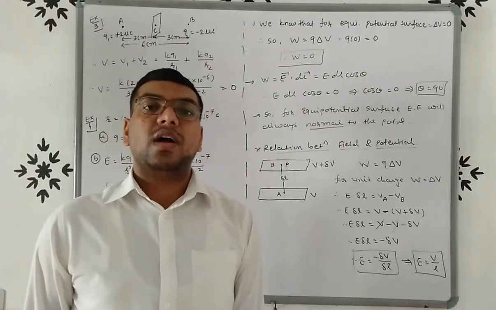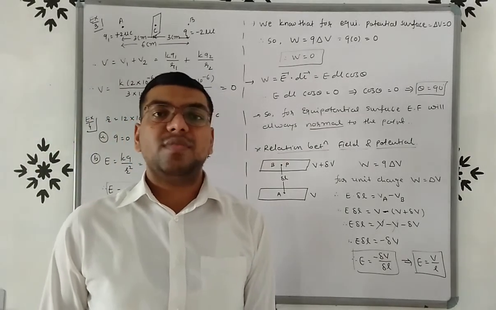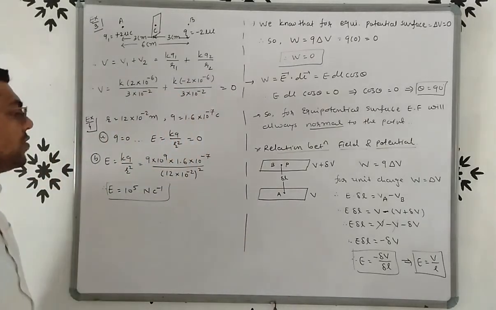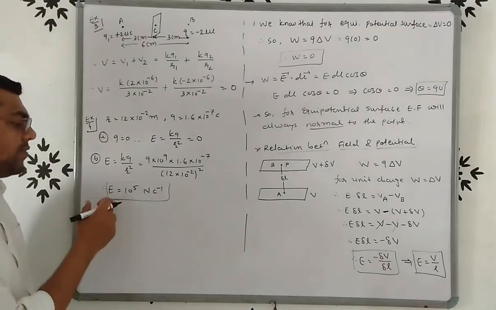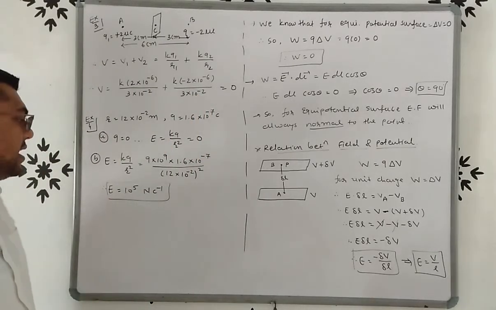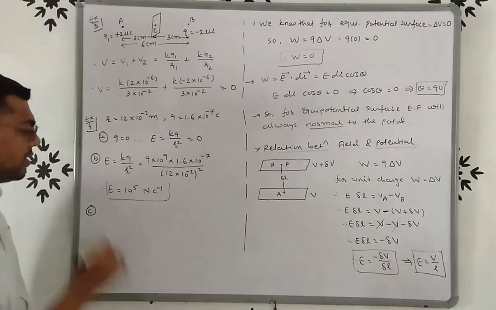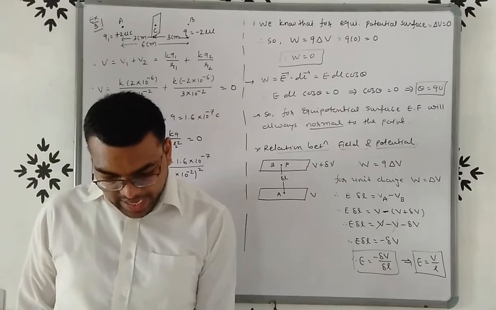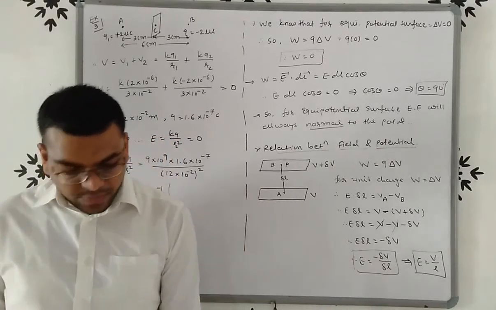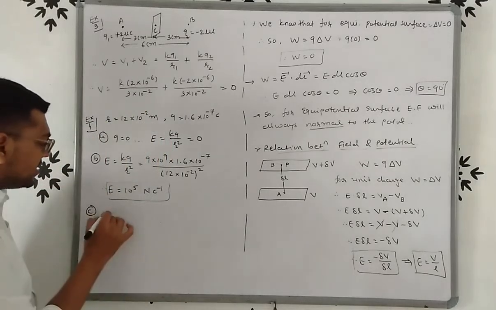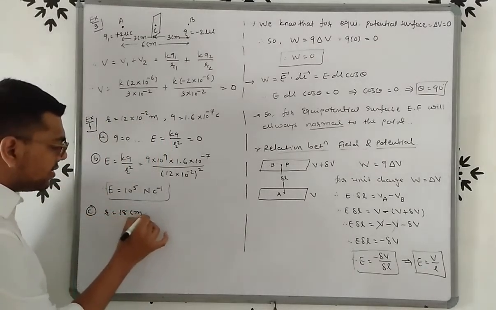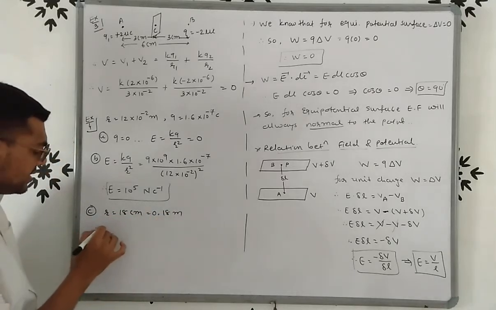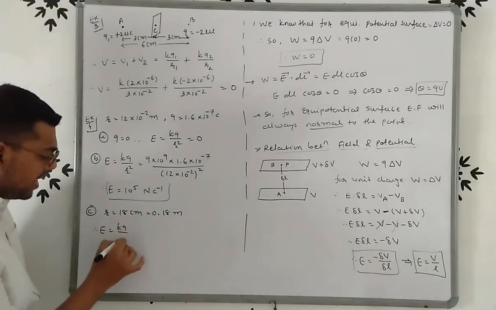So for outside this surface, charge will be there. So E is equal to kq by r square. We know the value of k, q and r. So electric field outside the surface, E is equal to 10 raised to 5 Newton per Coulomb. Now third one. At a point 18 centimeter from the center of the sphere. So here distance r is given, 18 centimeter, so 0.18 meter. Right. So at this distance, electric field E is equal to kq by r square.